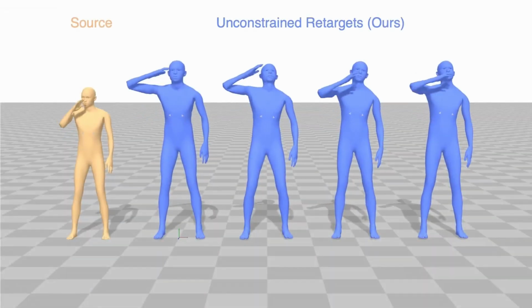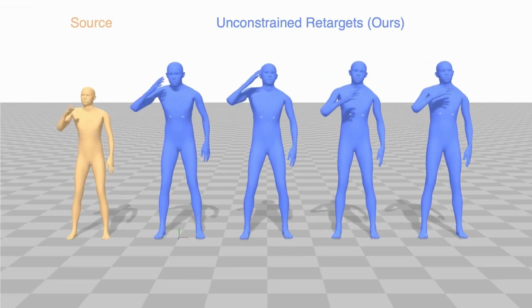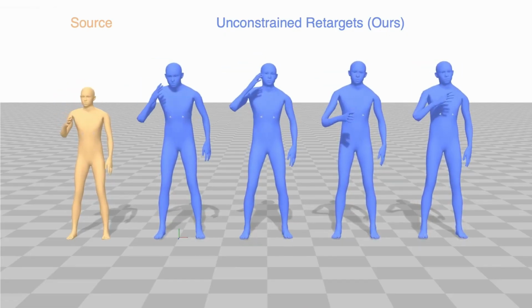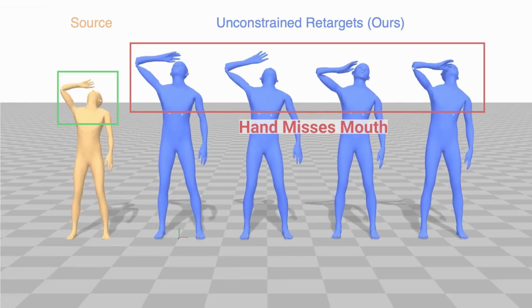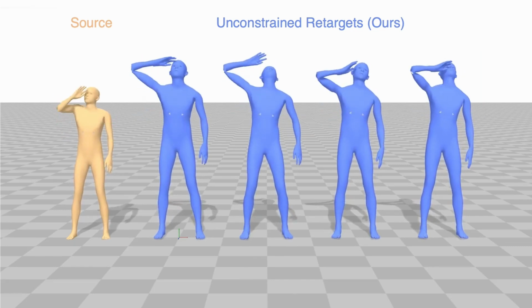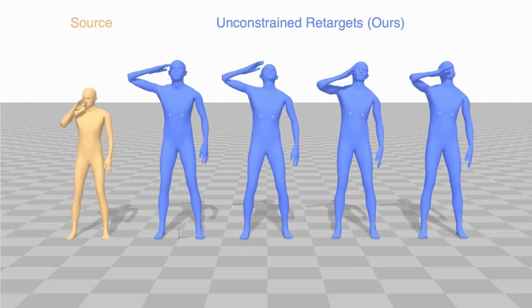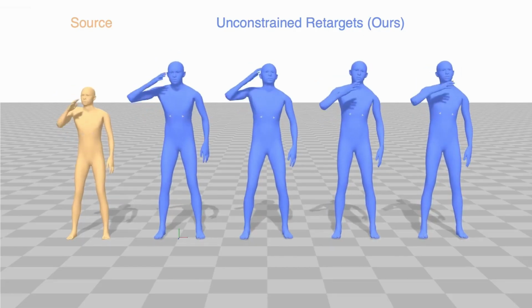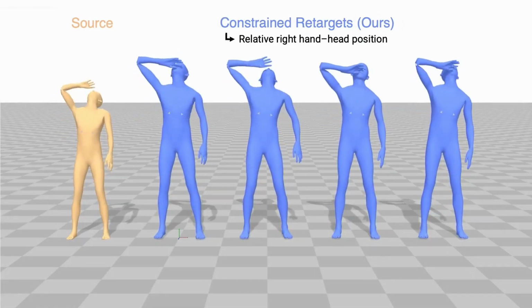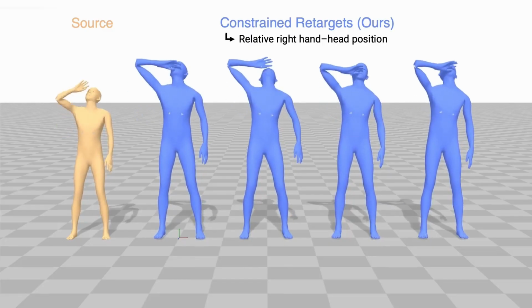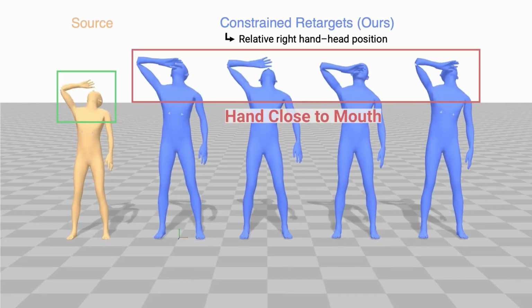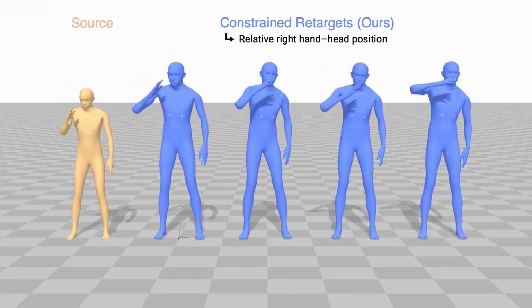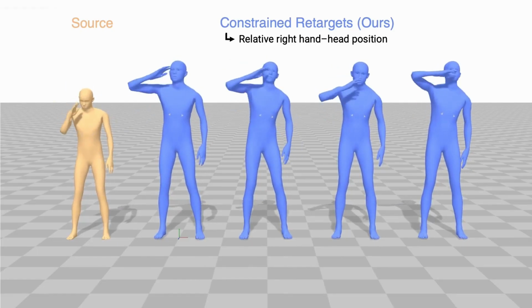In some cases, our model may not perfectly preserve the important semantics of the source motion. For example, outputs for this drinking motion tend to miss the important relationship between the hand and mouth due to the difference in proportions. However, this can usually be fixed by conditioning our model on constraints. Here, adding a constraint on the spatial relationship between right hand and head gives more semantically plausible drinking motions.